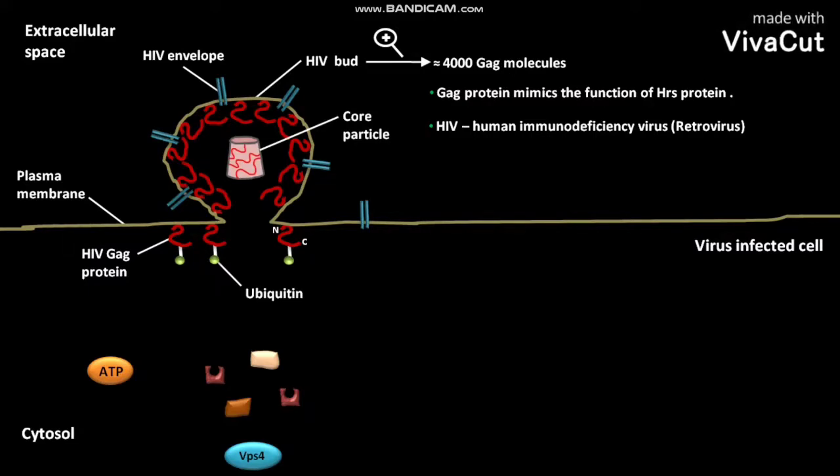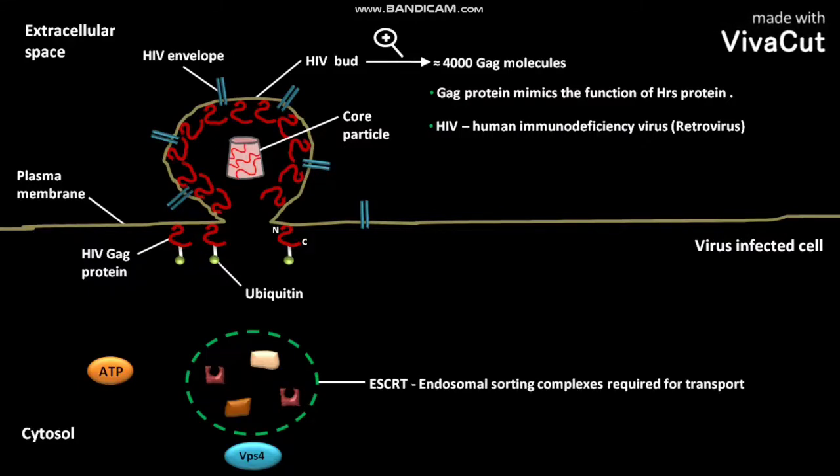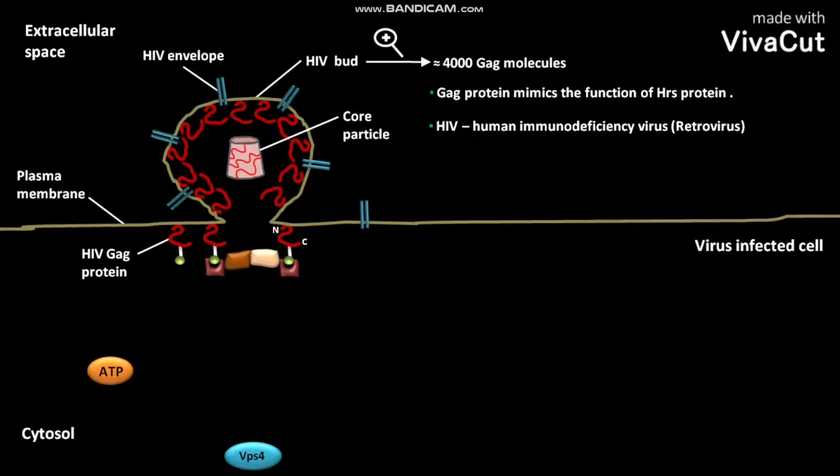The cytosolic ESCRT are cellular proteins. ESCRT stands for endosomal sorting complexes required for transport. The ESCRT proteins are then recruited to the ubiquitinated HIV GAG protein.